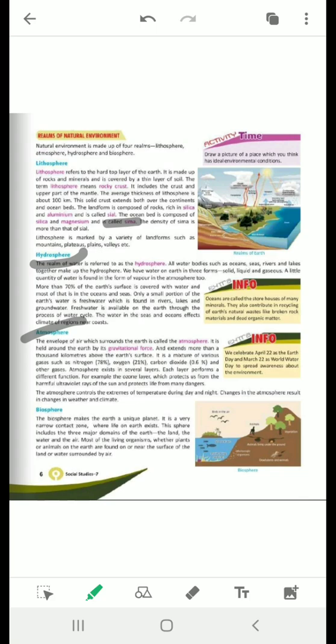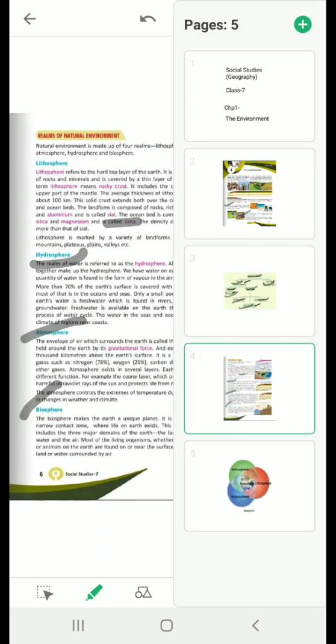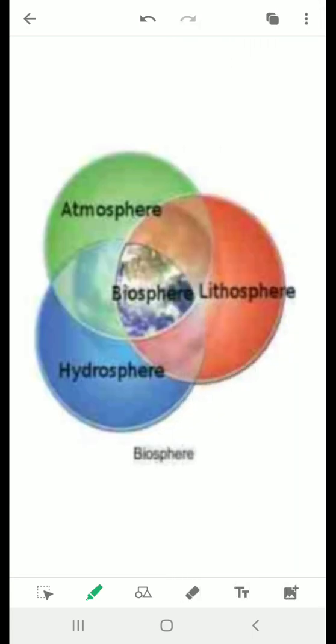Okay, now we will read about biosphere. Biosphere is the narrow contact zone consisting of the lower part of the atmosphere, the upper part of lithosphere and a part of hydrosphere where all forms of life are found. It makes the earth a unique planet in the solar system because it supports life. Okay, here you can see in this picture how this biosphere comprises atmosphere, lithosphere, as well as your hydrosphere also.